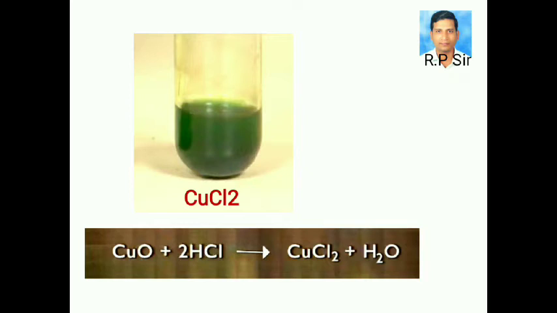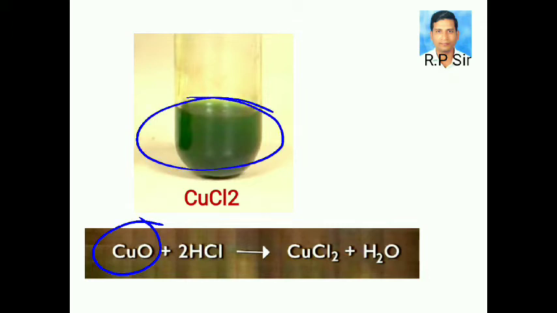You will notice that copper oxide in the test tube dissolves in dilute hydrochloric acid and the color of the solution becomes bluish green. The reason for this change is the formation of copper chloride in the reaction.